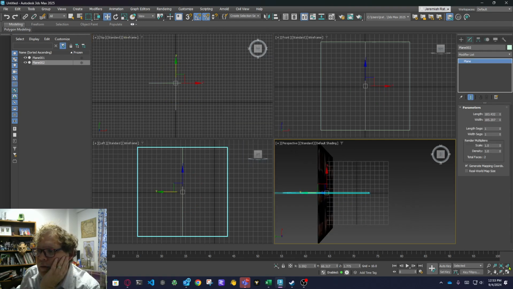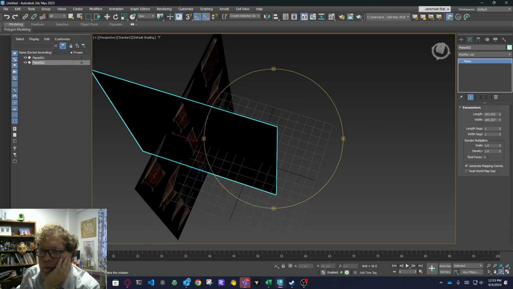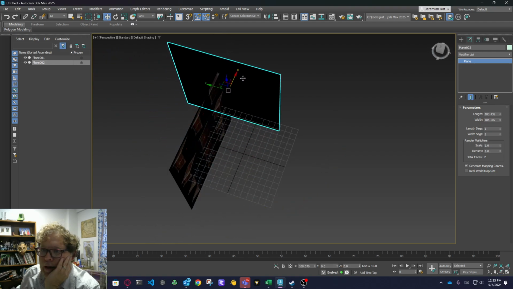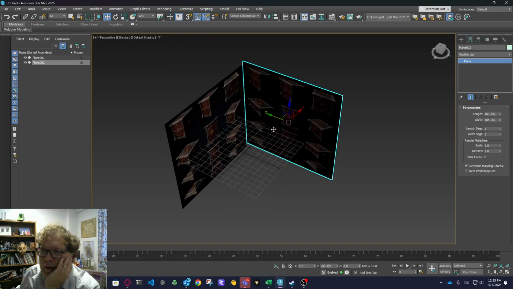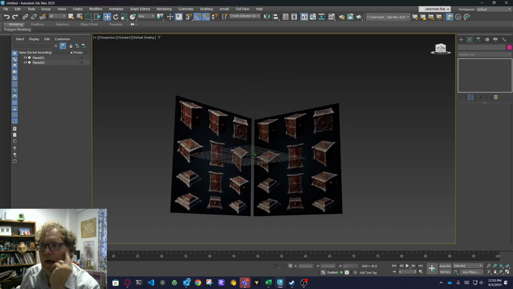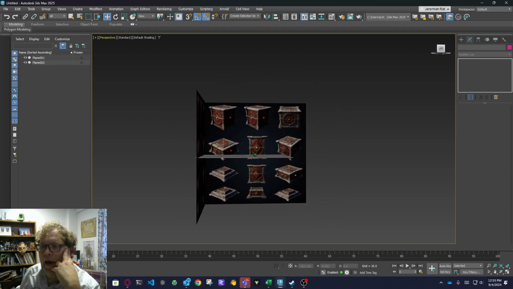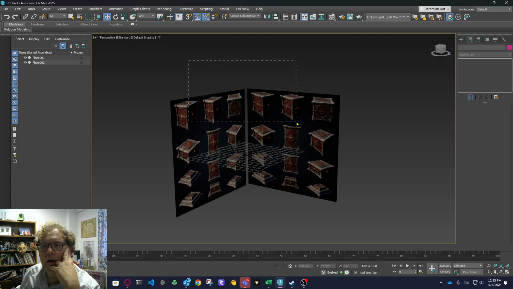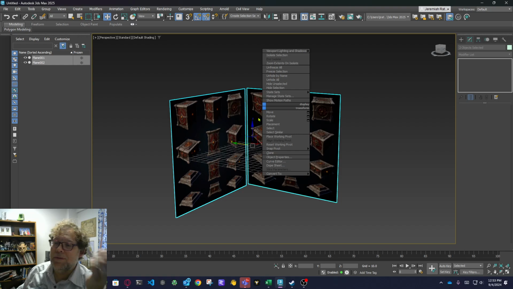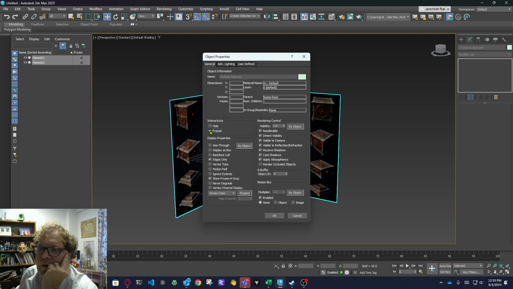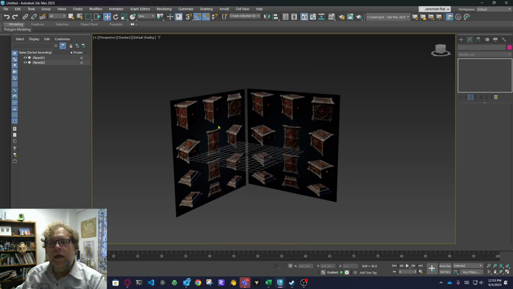All right, now here in my viewport, I might move it back. I might even move it over a bit to line it up where I want. All right, if I'm happy with the location of these two objects, I'm just going to grab them and right-click. I know it's a lot of steps, but we're going to go to Object Properties, and I'm going to do Freeze, and uncheck Show Frozen in Gray. That's basically going to set them in here.